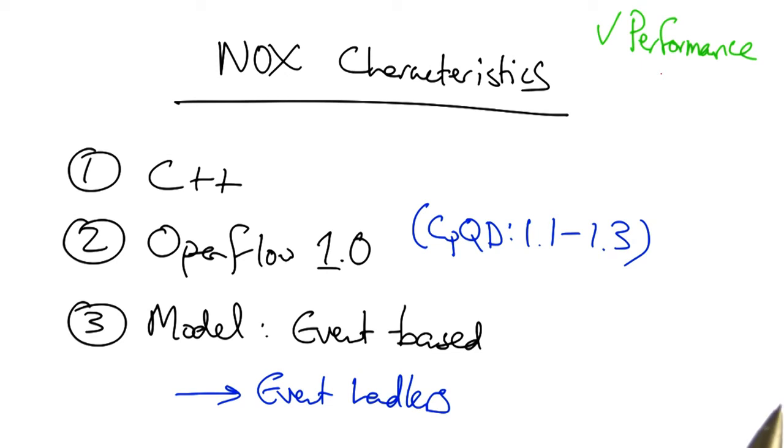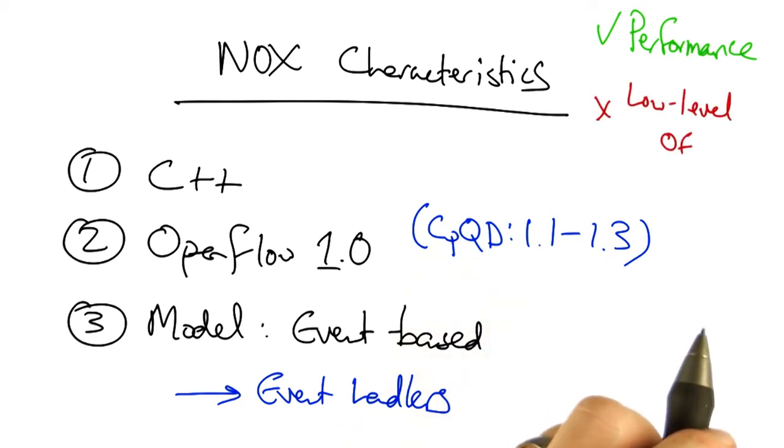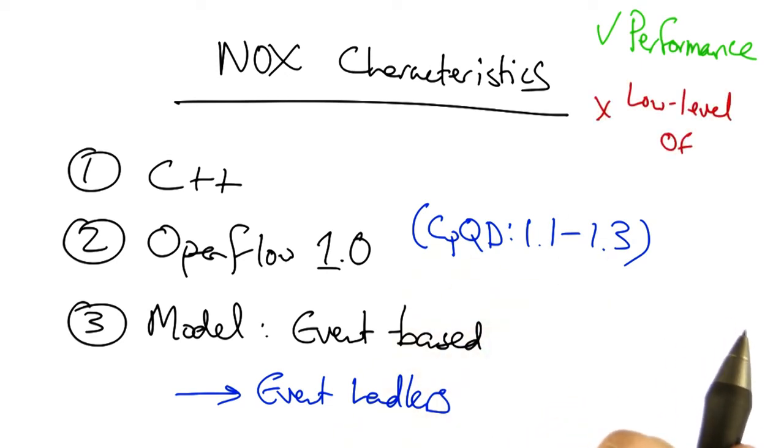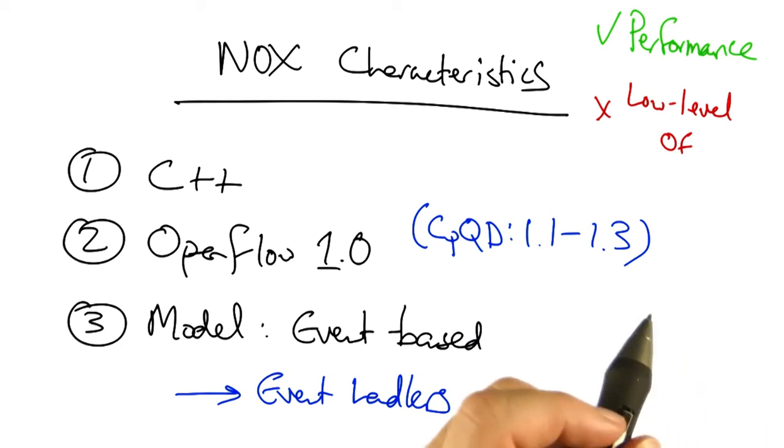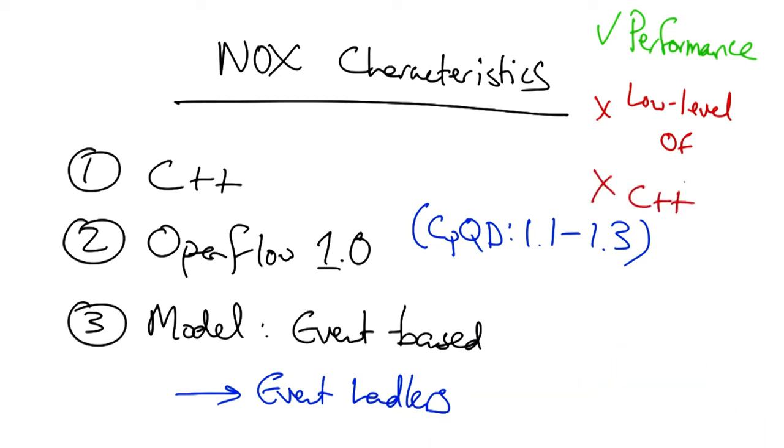NOX provides good performance, but requires you to understand and be comfortable with the facilities and semantics of low-level Openflow commands. Later in this module, we will explore controllers based on pyretic and frenetic that do not have this characteristic. NOX also requires the programmer to write the control application in C++, which can be slow for development and debugging.